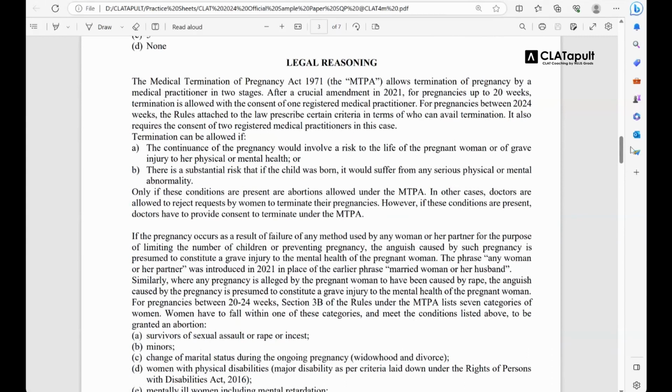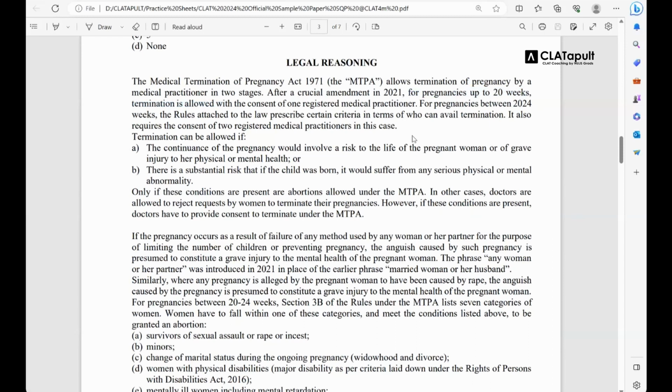All right. So see what has happened. For pregnancies up to 20 weeks, legal termination is allowed. So what is MTP? I guess all of you have a fairly decent idea what MTP is for now. I'm not actually going to discuss it much. I'll just tell you, the act is about legal medical termination of pregnancy.